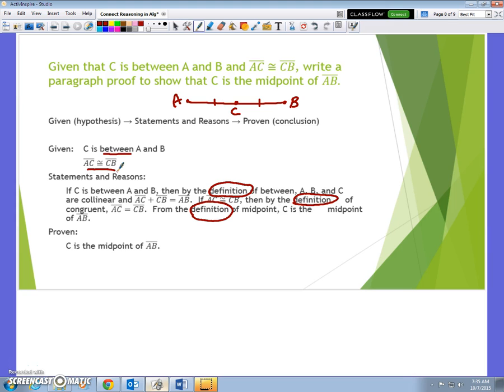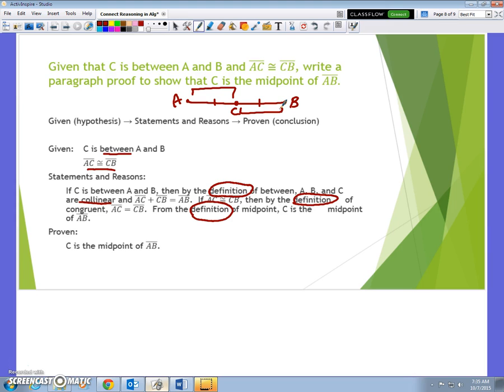So what we're going to do is this. I'm going to say if C is between A and B, then by the definition of between, A, B, and C are collinear. All right, they are collinear. We know they all have to be on the same line. And segment AC plus segment CB has to equal AB. So if C is somewhere in between, that means that this segment plus this segment must equal AB, the total length. All right, so that's our first part. We don't know halfway between, but we know that C is in between A and B. So we're going to start with that definition, just what between means. And between means it's collinear.